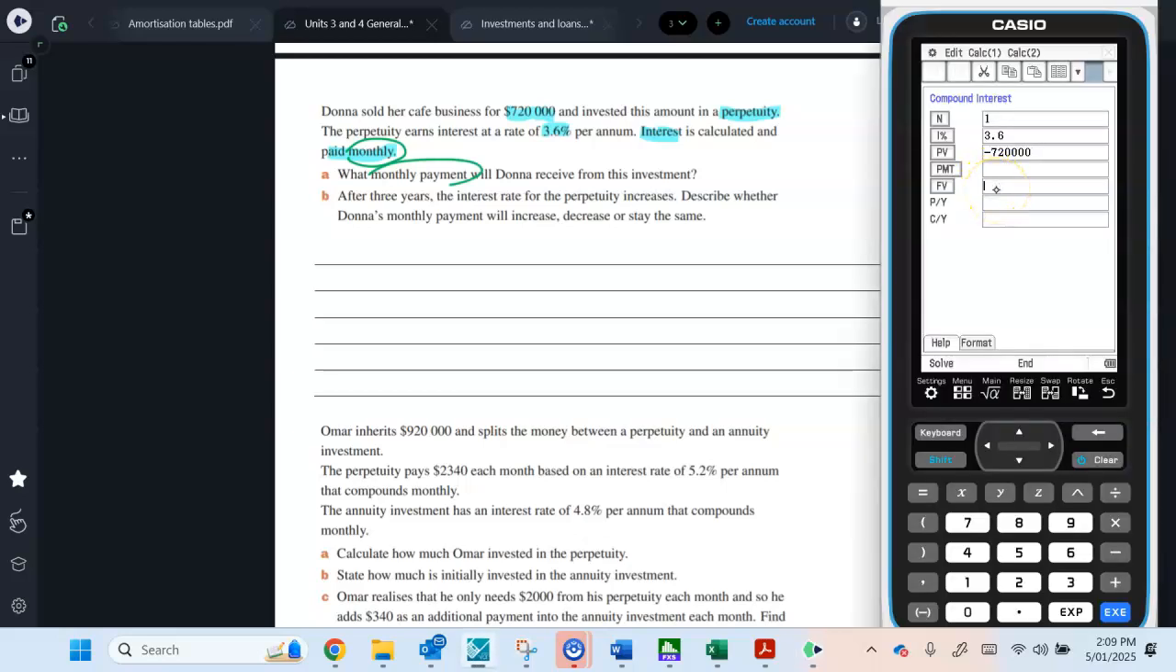Her future value, because she's getting that money back, it's got to be positive 720,000. Right, she's going to get that money. So at any time, Donna can say, yeah, you know what, I'm going to try another business. Maybe not a cafe business, maybe a dog grooming business. So I'm going to take that $720,000 back. Thanks, guys. And the periods is 12. It's monthly. Remember, those two values are going to be the same. So she's going to receive each month $2,160.